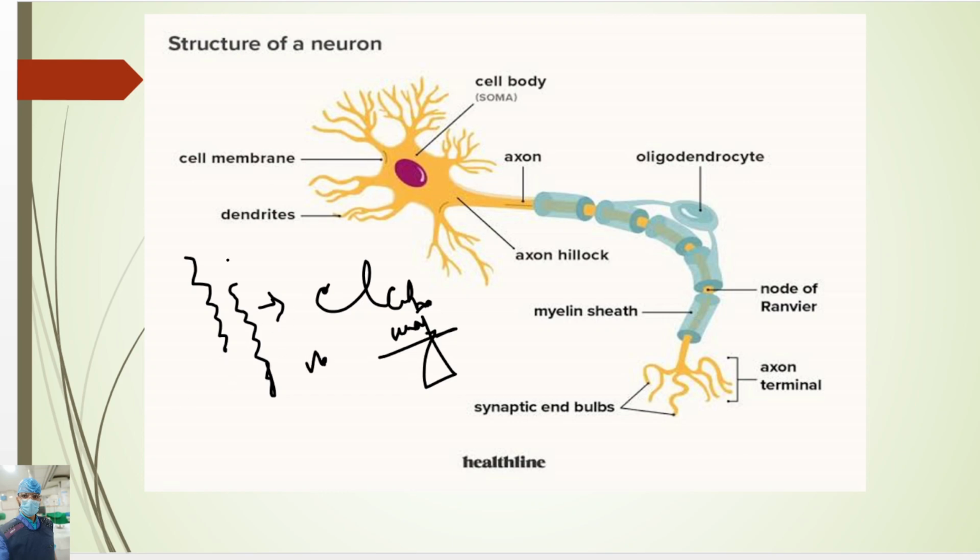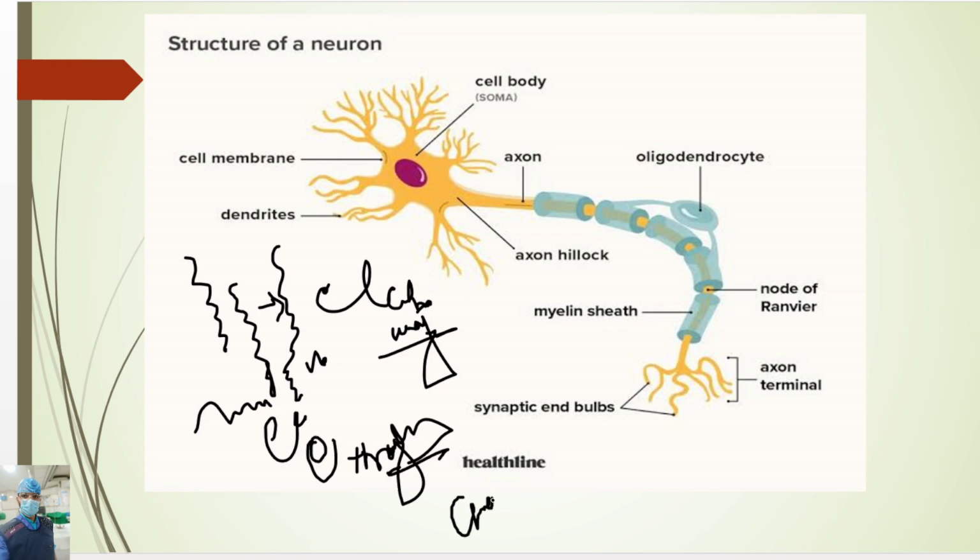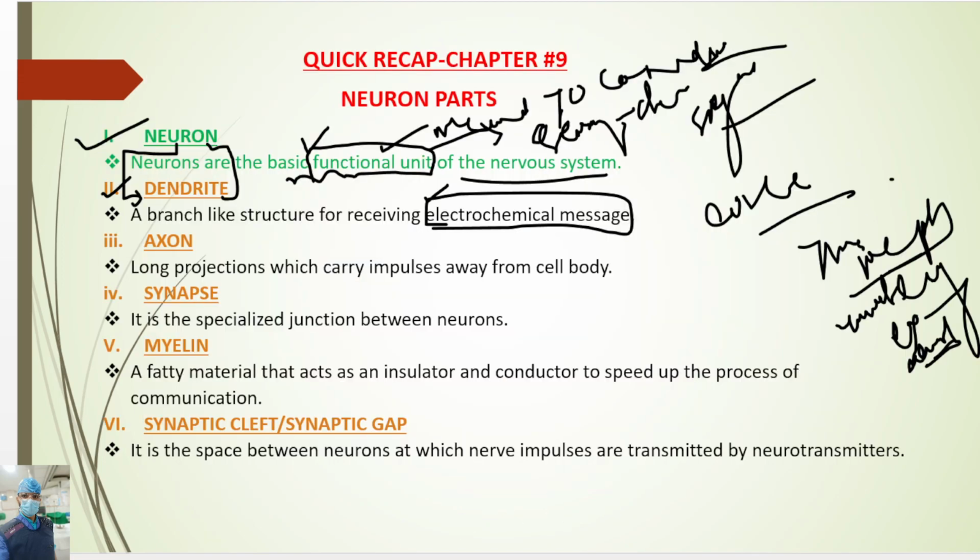The electrical impulse travels through a chemical pathway. In the human body, the electrical conduction is transferred through a chemical medium. So when a stimulus arises, it travels through the chemical medium. So it is called electrochemical.